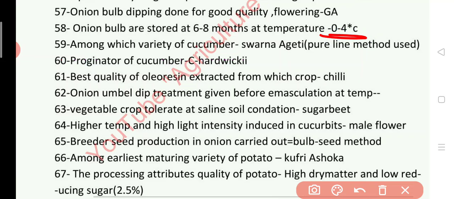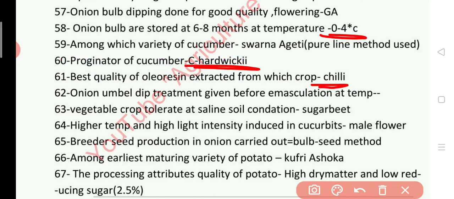Progenitor of cucumber is Cucumis hardwickii. Best quality oleoresin is extracted from which crop? Answer is oleoresin extracted from chili. Onion umbel drip treatment is given before emasculation at a certain temperature. Next question 63.